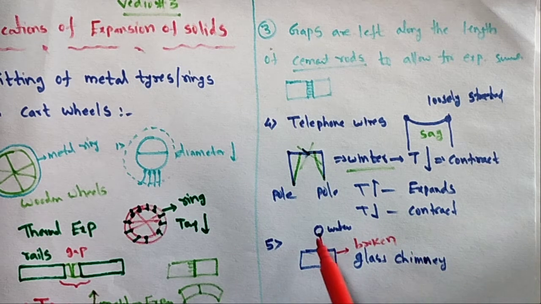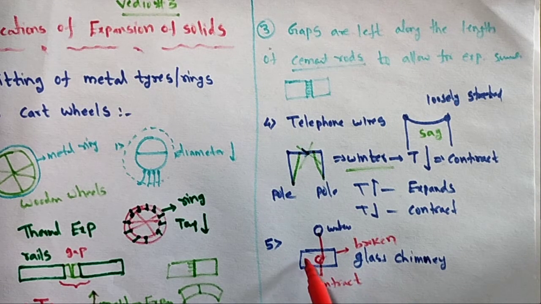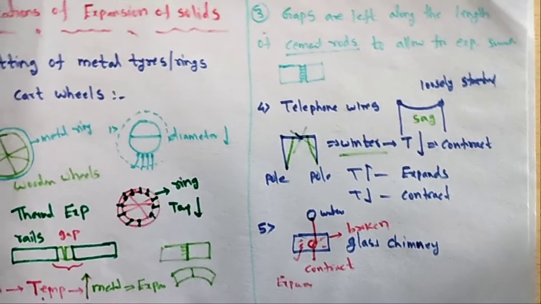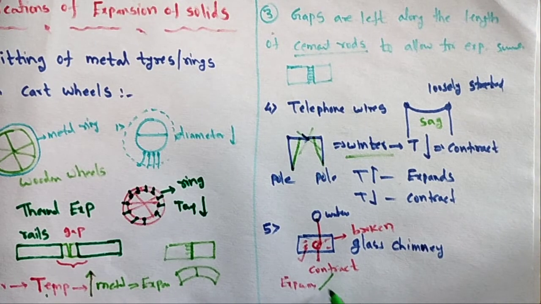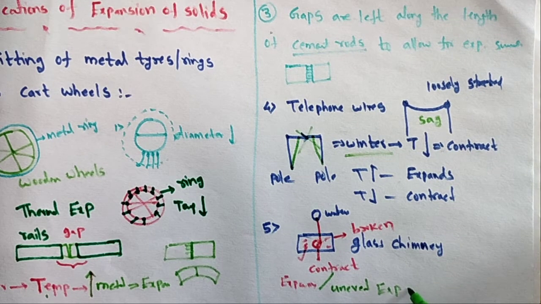What is the reason? When this water drop is placed on the glass chimney, at this place it contracts, and in the remaining surrounding place there is expansion. So due to this unequal expansion of solids, the glass will be broken.